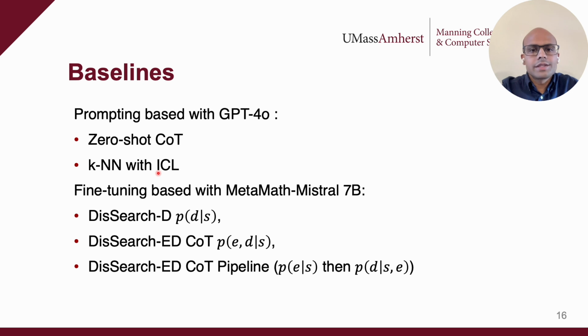We compare against 3 strong fine-tuning baselines: directly generating the distractor given a question stem, generating a chain of thought error before generating the distractor, and a 2-step pipeline like DiVERT, first generating errors followed by generating corresponding distractors.